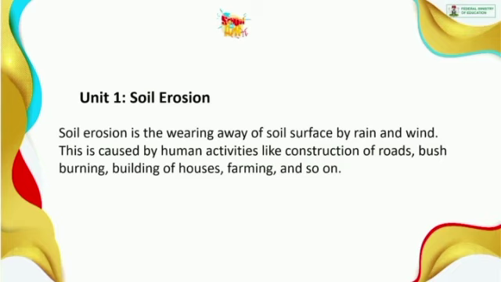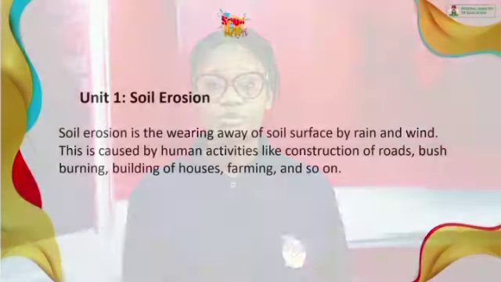So the first environmental hazard we'll be talking about today is soil erosion. Soil erosion is the wearing away of soil surface by rain and wind. This is caused by human activities like construction of roads, bush burning, building of houses, farming, and so on. We all know that before roads become the roads that we see, there were actually plants there.